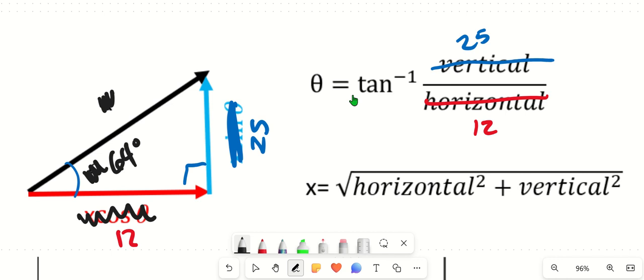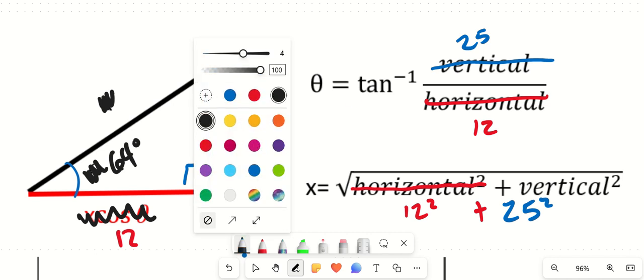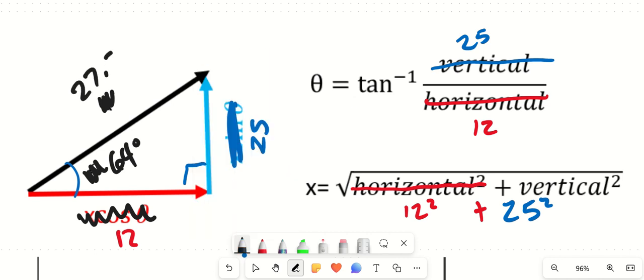Okay, and if I wanted to find out what my magnitude is, this is going to be my horizontal squared plus my vertical squared. My vertical is 25. And I could see that my resulting magnitude is going to be 12 squared plus 25 squared, which gives me about 27.7. So my magnitude is 27.7.